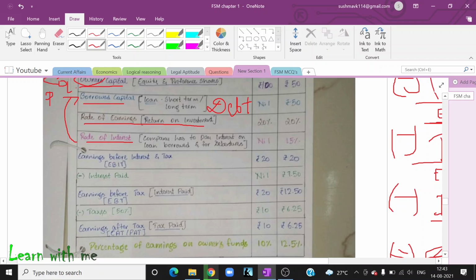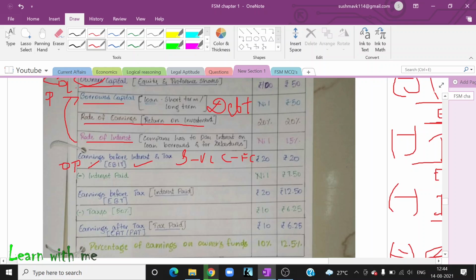The next one is EBIT. What is this EBIT? Earnings before interest and tax. How do you get it? Sales minus variable cost, you will get contribution, and minus fixed cost, you will get EBIT. EBIT is also called operating profit.